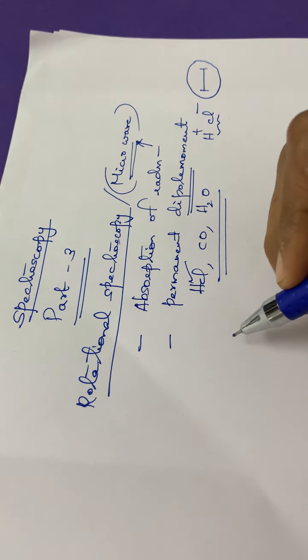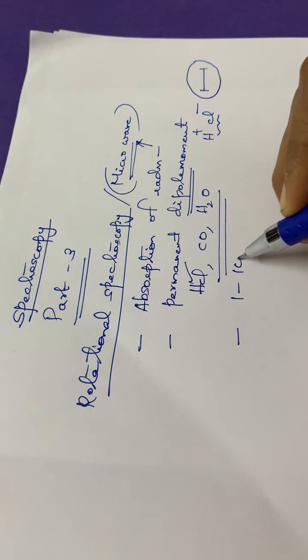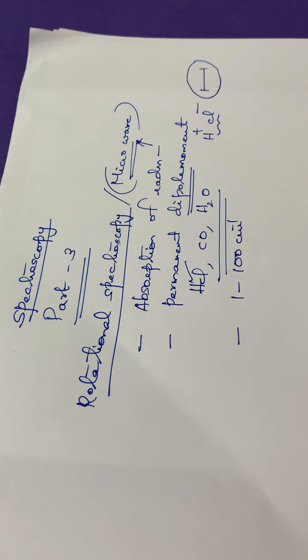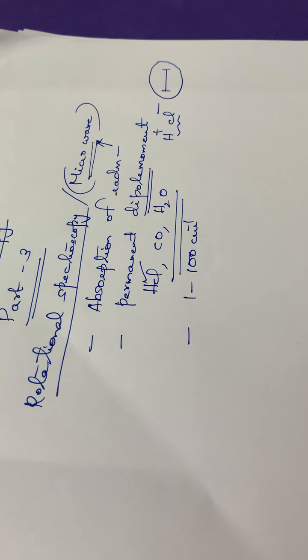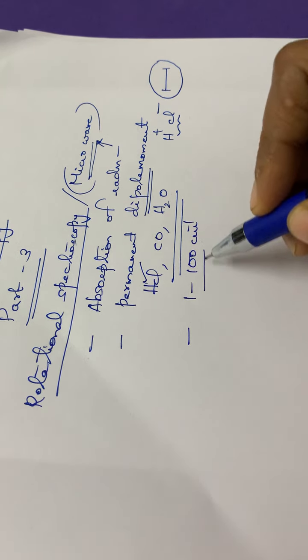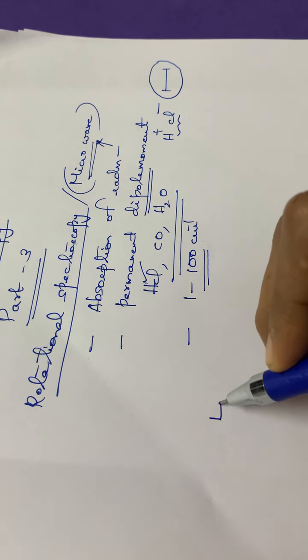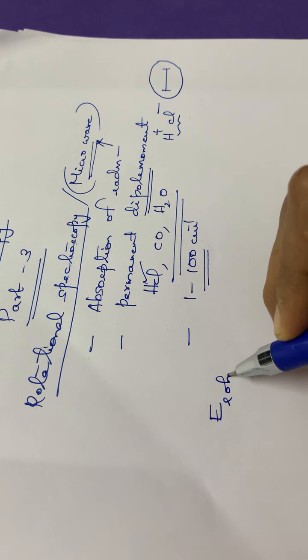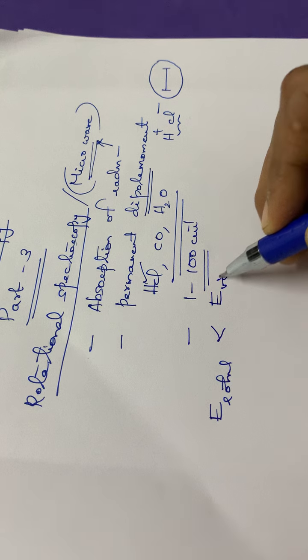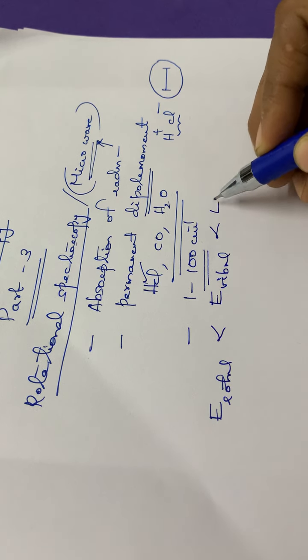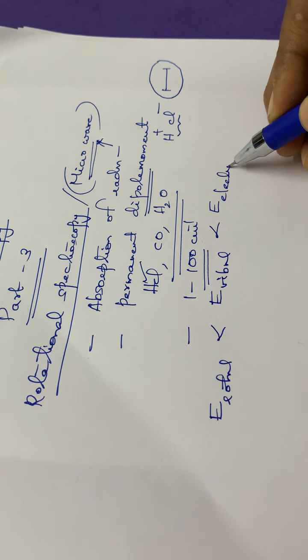The range is between 1 to 100 centimeter inverse. A very small amount of energy is required for the molecule to be rotationally active, or microwave active. The energy we saw in our previous session: rotational energy is less than vibrational energy, which is less than electronic energy.